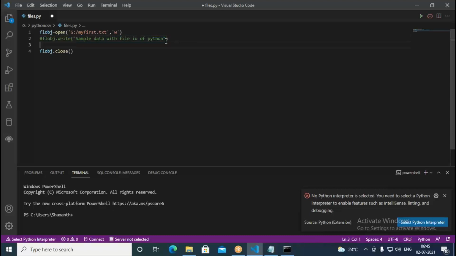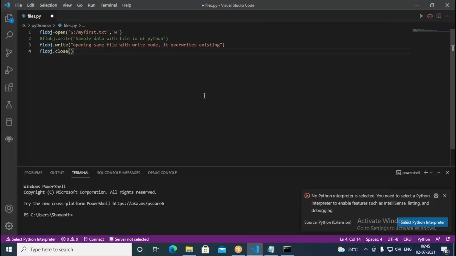The next thing, I want to write something different. So earlier we had that in the given file. So sample data with file IO of Python, writing into, opening same file with write mode. You put write mode, it overwrites existing. This is the content we have. It overwrites existing.